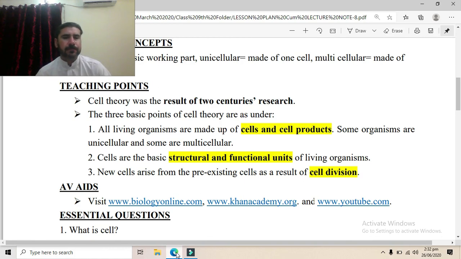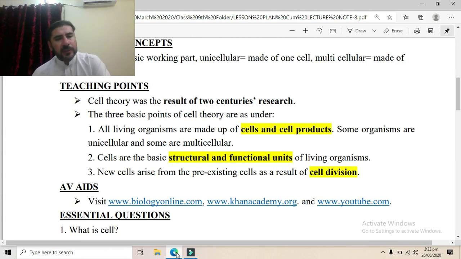Number one, all the living organisms, whether they are plants, animals or microorganisms, they all are made of cells and cell products. Some organisms are unicellular, various microbes are unicellular. Similarly, various protists are unicellular. And some are multicellular, for example animals, plants, and fungi. So they all are basically made of cells, whether unicellular or multicellular organisms, and cell products.